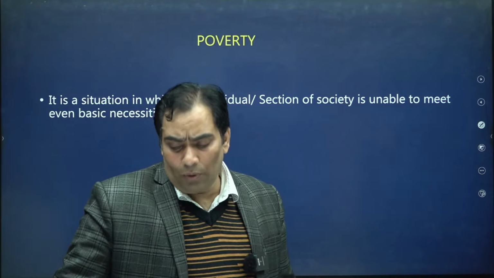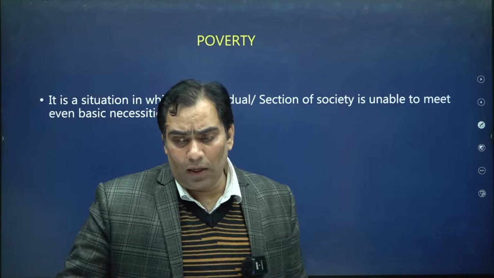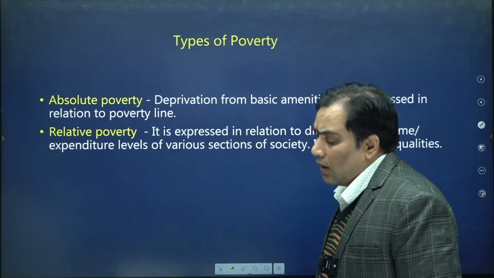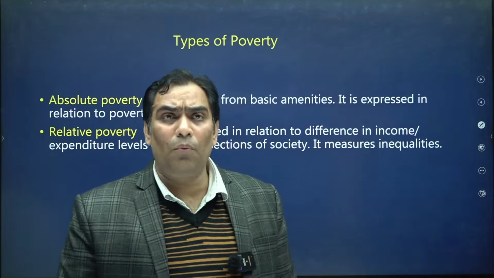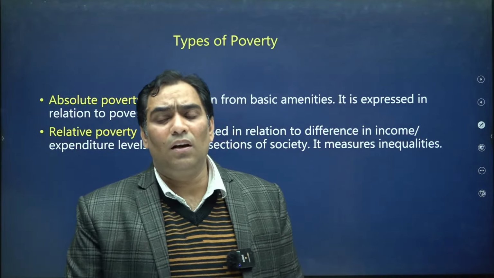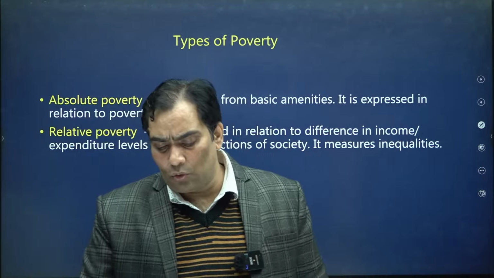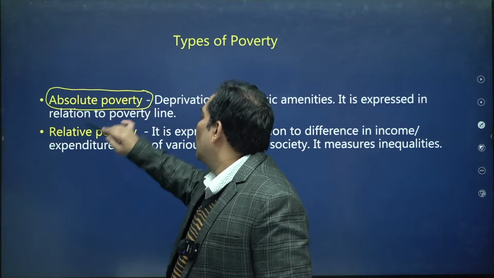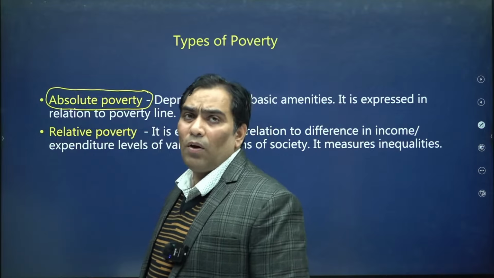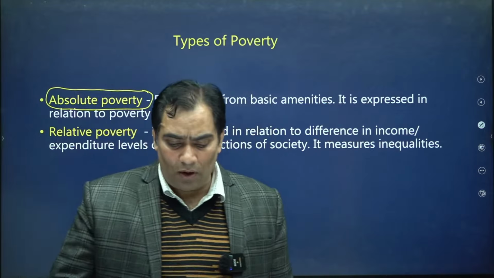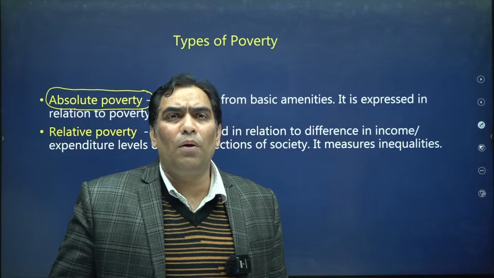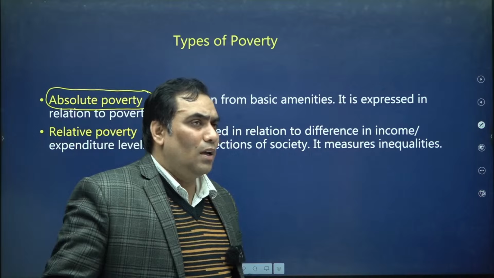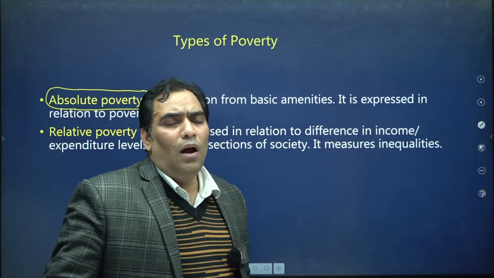In the case of India, when we talk about the types of poverty, poverty can be categorized under two categories. One is known as absolute poverty, other is known as relative poverty. What is the meaning of absolute poverty? That means people are not able to meet their basic amenities. It is expressed in the form of a poverty line.